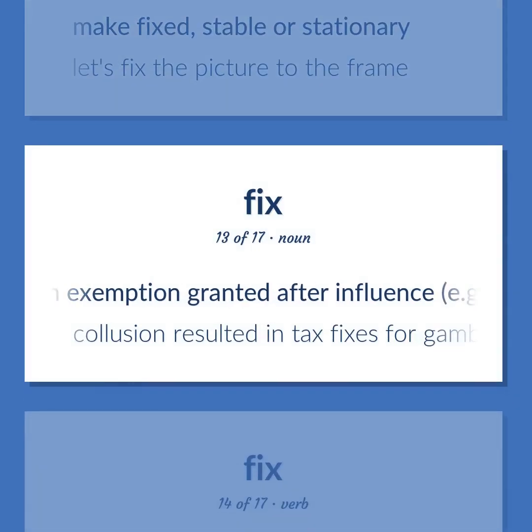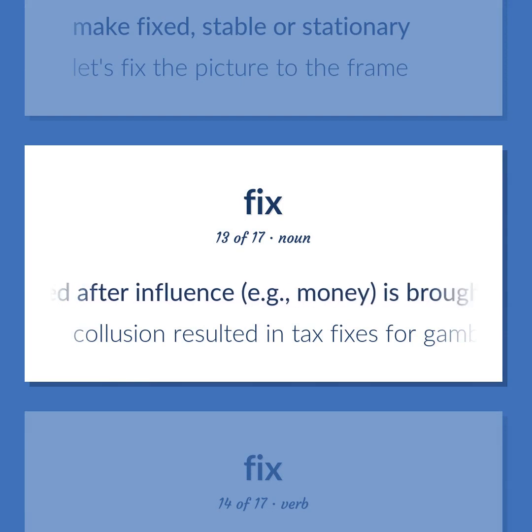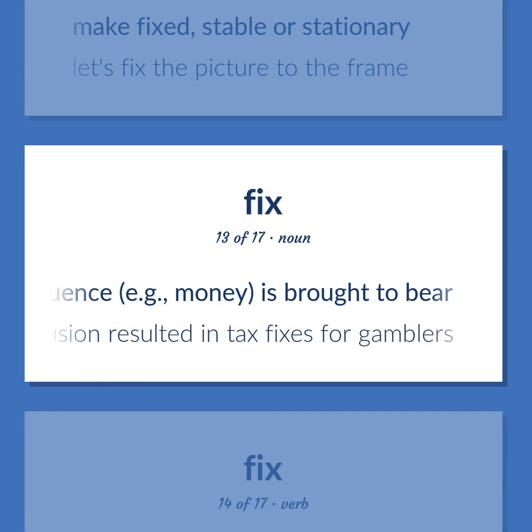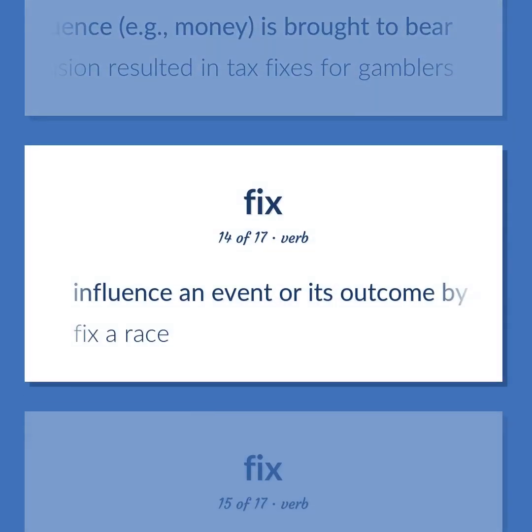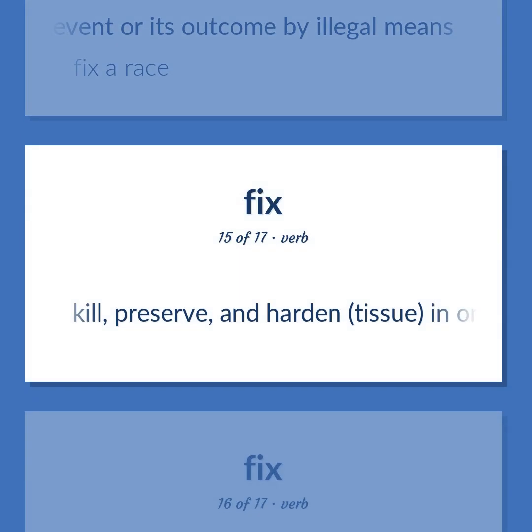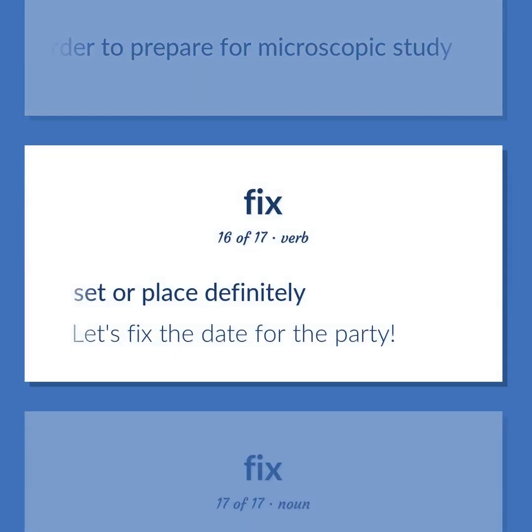An exemption granted after influence, e.g., money, is brought to bear. Collusion resulted in tax fixes for gamblers. Influence an event or its outcome by illegal means. Fix a race. Kill, preserve, and harden tissue in order to prepare for microscopic study. Set or place definitely. Let's fix the date for the party.